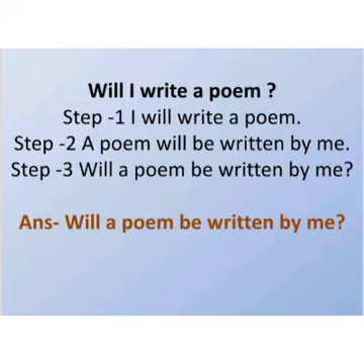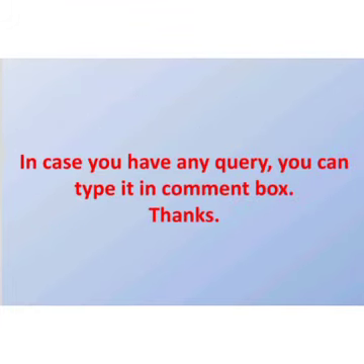This is the answer. Will I write a poem? Make it affirmative: I will write a poem. Now make it passive: A poem will be written by me. Now make it interrogative. Will will come at first place. Will a poem be written by me? So I just followed the steps and I got the answer. If you follow the steps, you will get it.